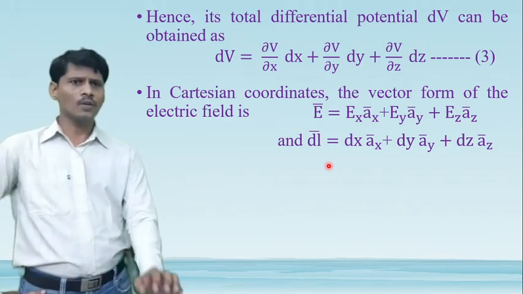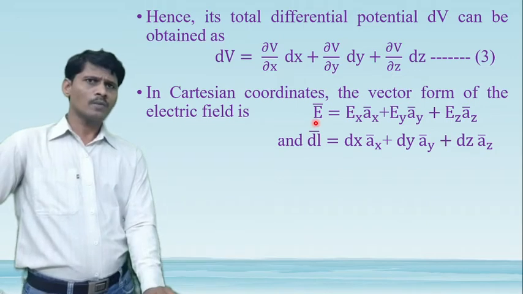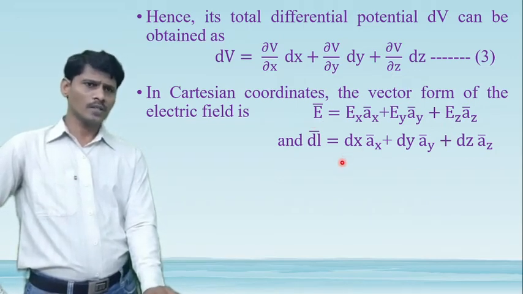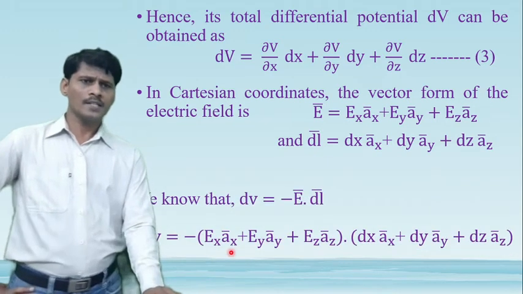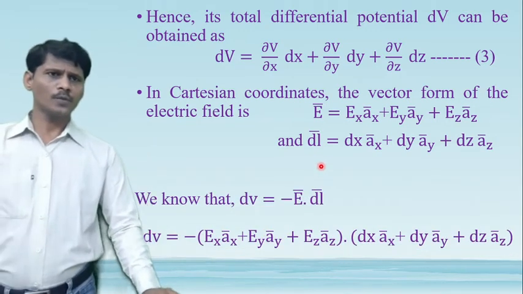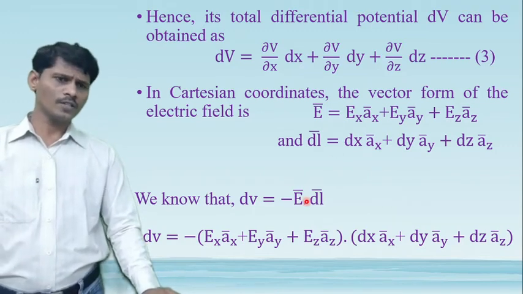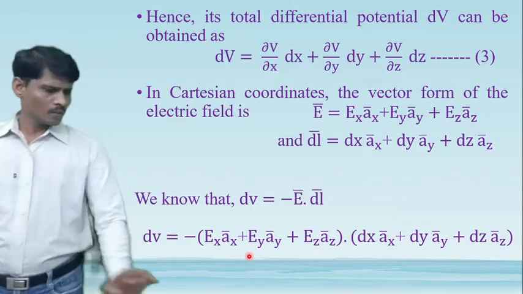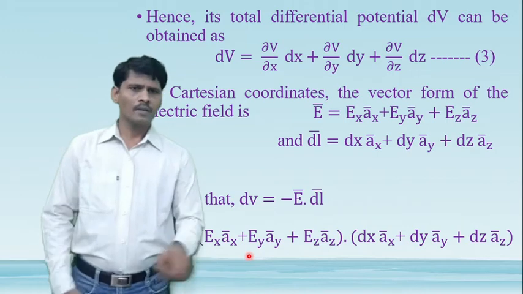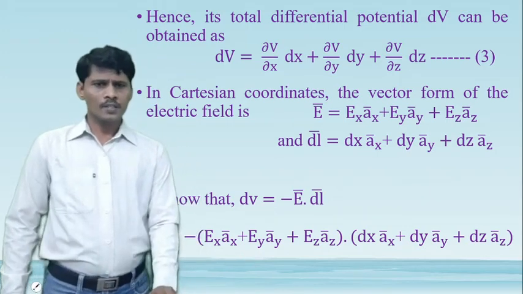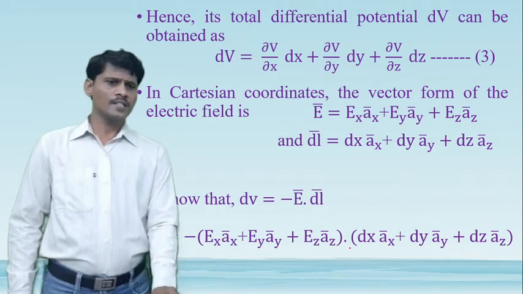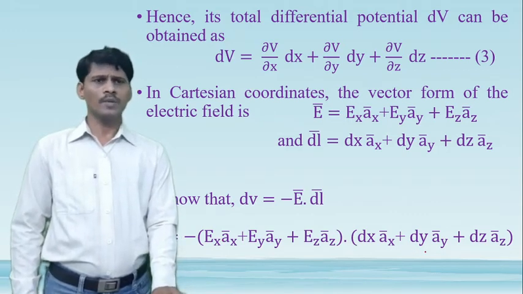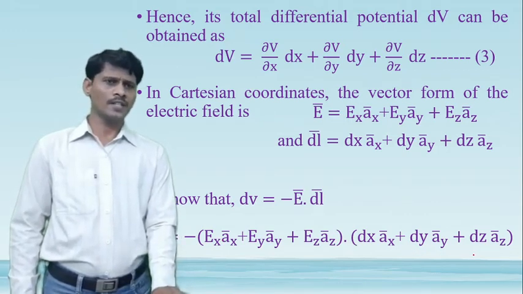Substituting the E bar and dl bar values into this equation, we get dV is equal to minus of (Ex ax bar plus Ey ay bar plus Ez az bar) dot (dx ax bar plus dy ay bar plus dz az bar).